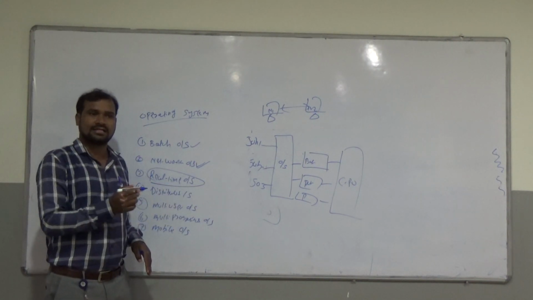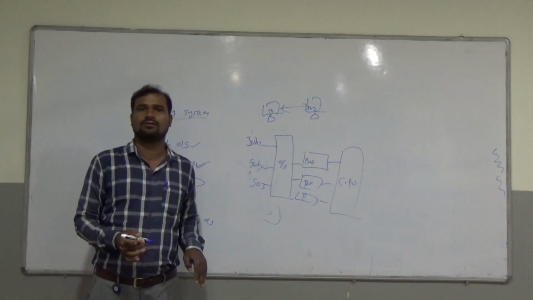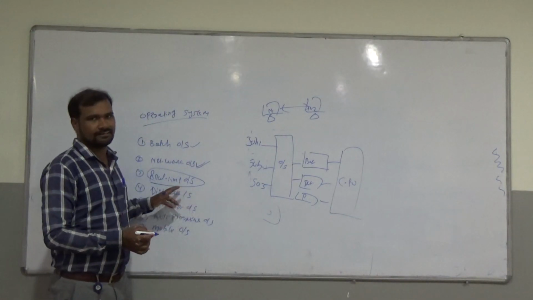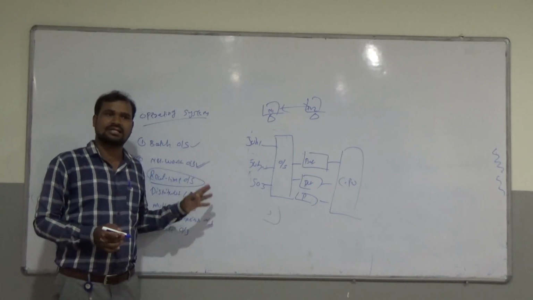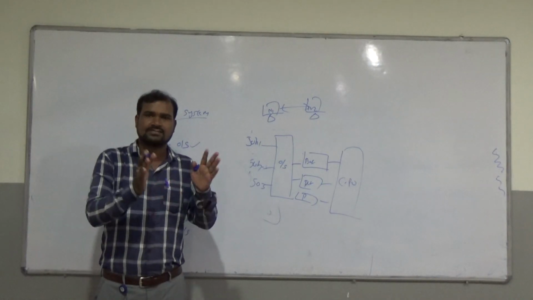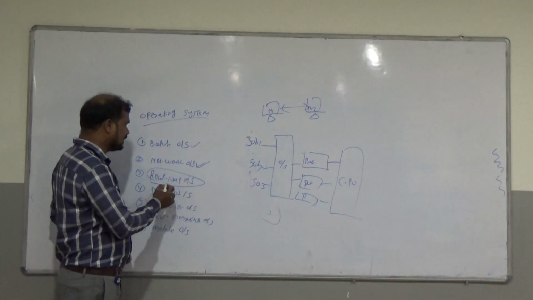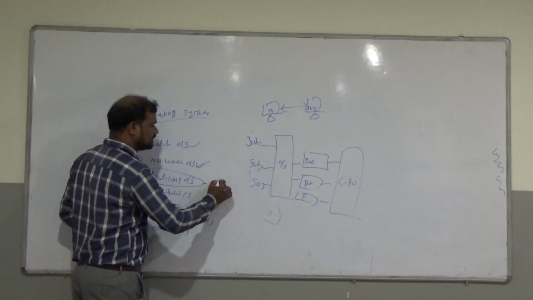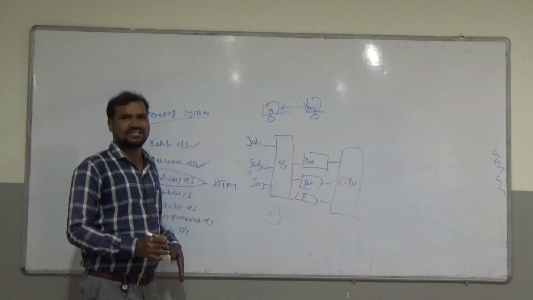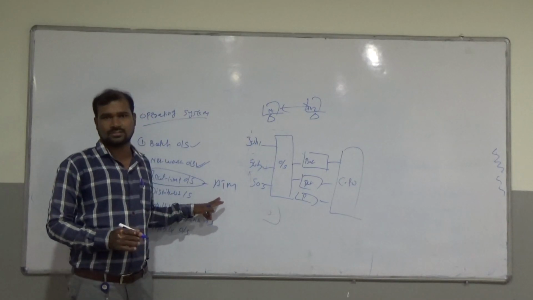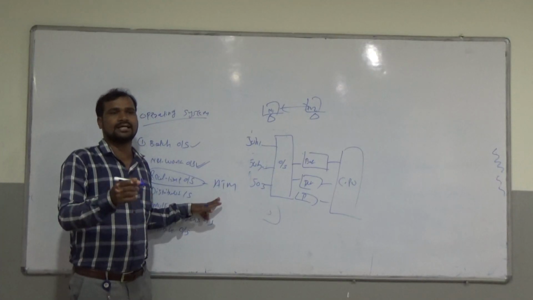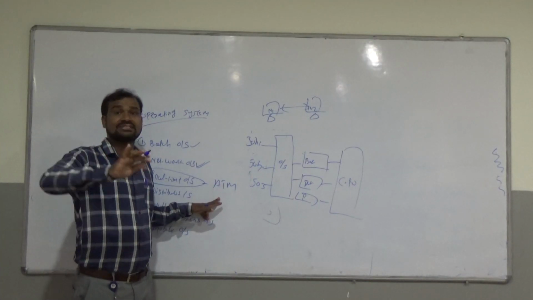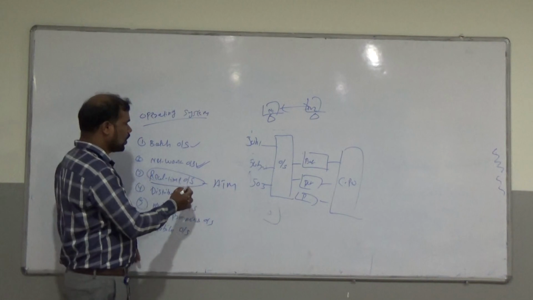Real-time systems nowadays all operate in real time only. Why do we call it real-time? Because it works in reality: within the time, the task will be completed. Within the time, it's called a real-time operation. The best example is the ATM, which works on a real-time system only, so the task completes within the time. That's called a real-time operating system.